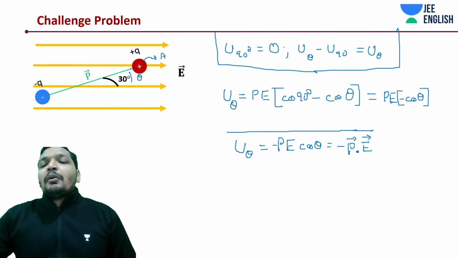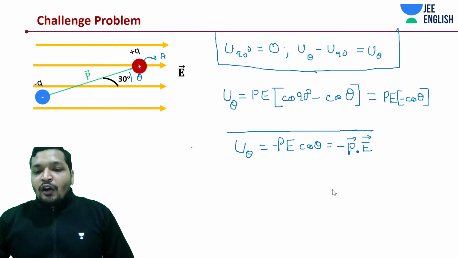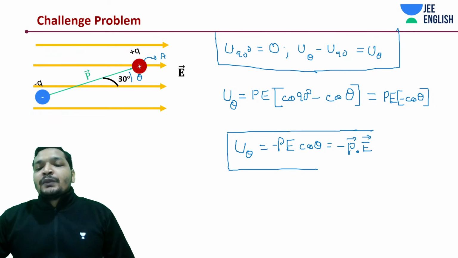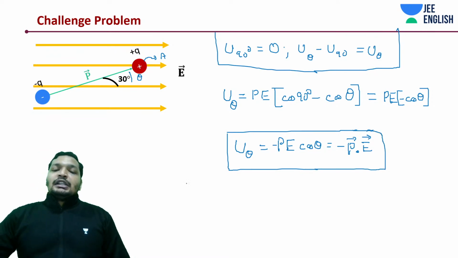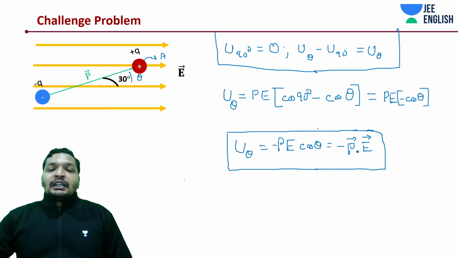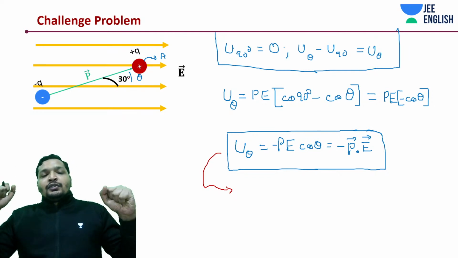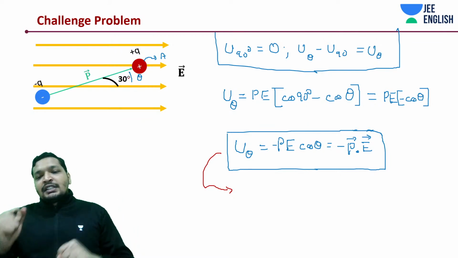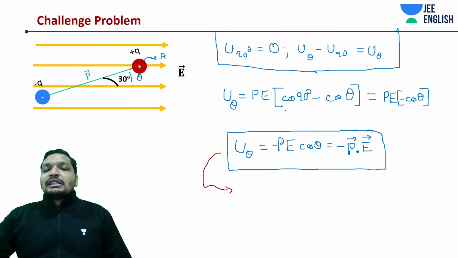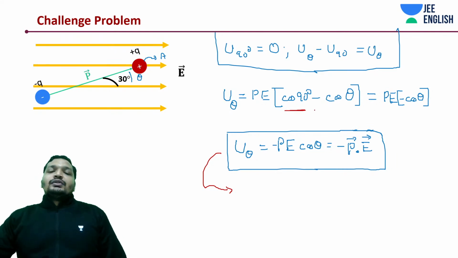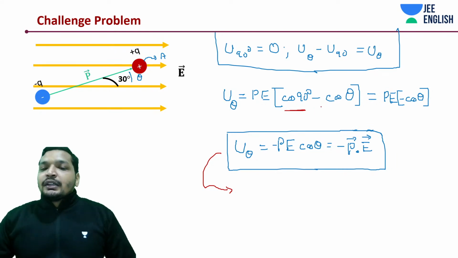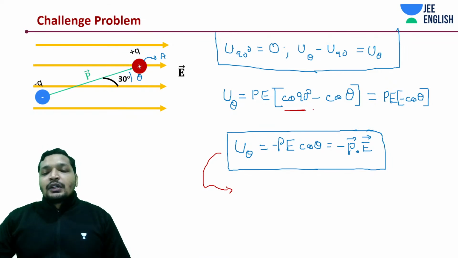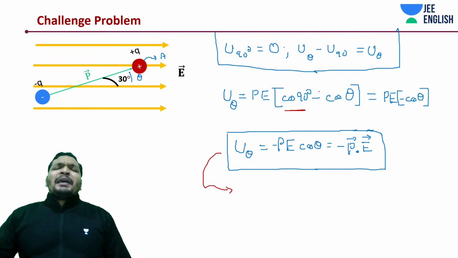That is the potential energy of the dipole system at any position theta, because you took the reference at 90 degrees to be 0. It could be different in your question, like taking the potential energy at theta equal to 0 to be 0. Then the expression would change, but still cos of 90 is going to be 0. I believe that will also work. It can be given for different angles.